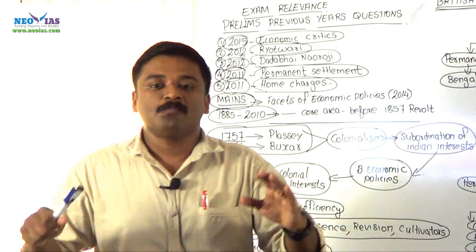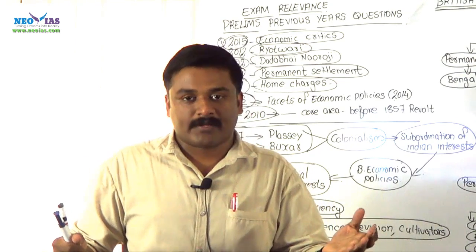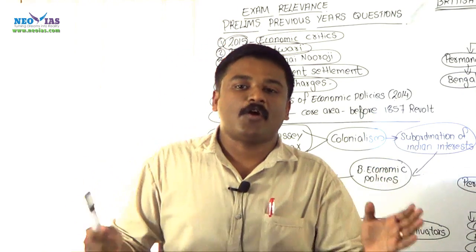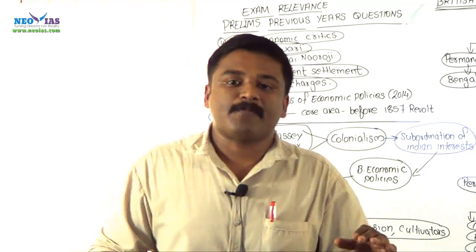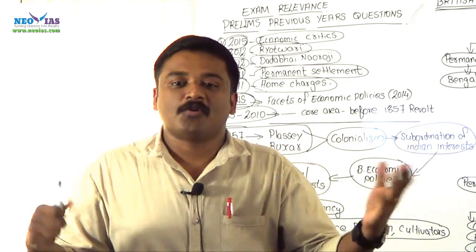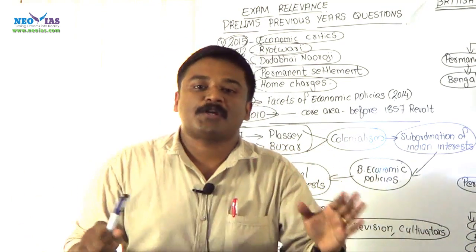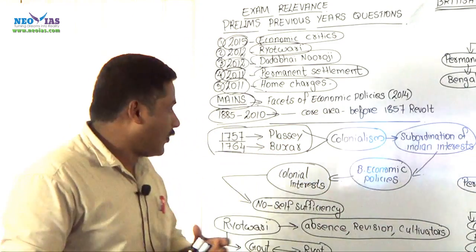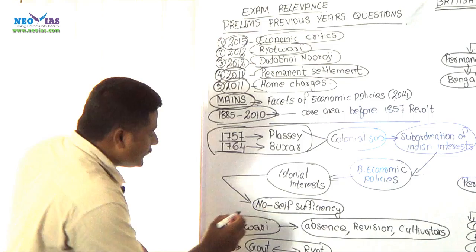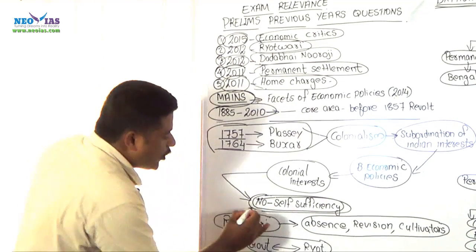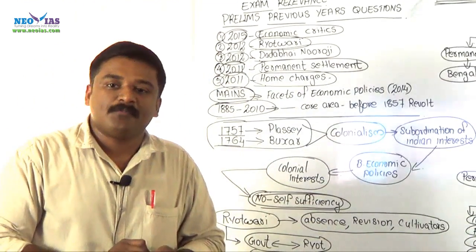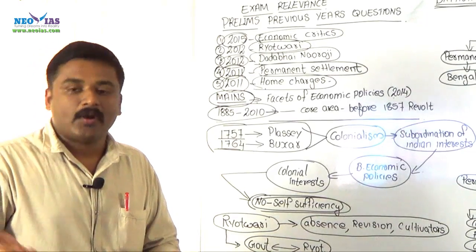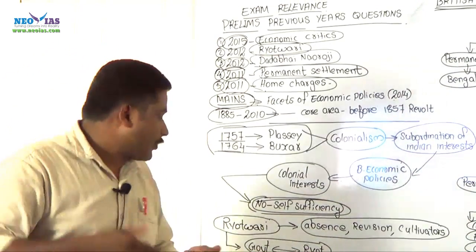Ultimately, India was made a slave economy to Britain. No economic interest of India was ever protected. Simply the British introduced a lot of economic policies for the protection and promotion of their imperial interests only. Now here, the self-sufficient village economy ultimately transformed into a market economy, or ultimately a slave economy.